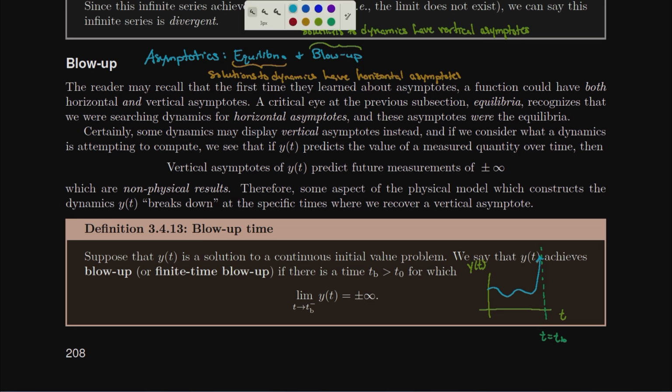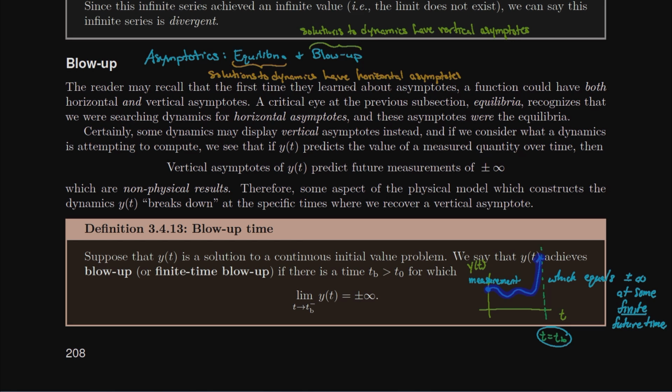Let's think about what this is actually saying about my quantity. So I'm measuring a quantity, and my measurement is moving along just fine from its initial condition, but eventually the measurement value gets higher and higher and higher, and if I truly reach a vertical asymptote, it's saying I'm performing a measurement value which equals plus or minus infinity at some finite future time.